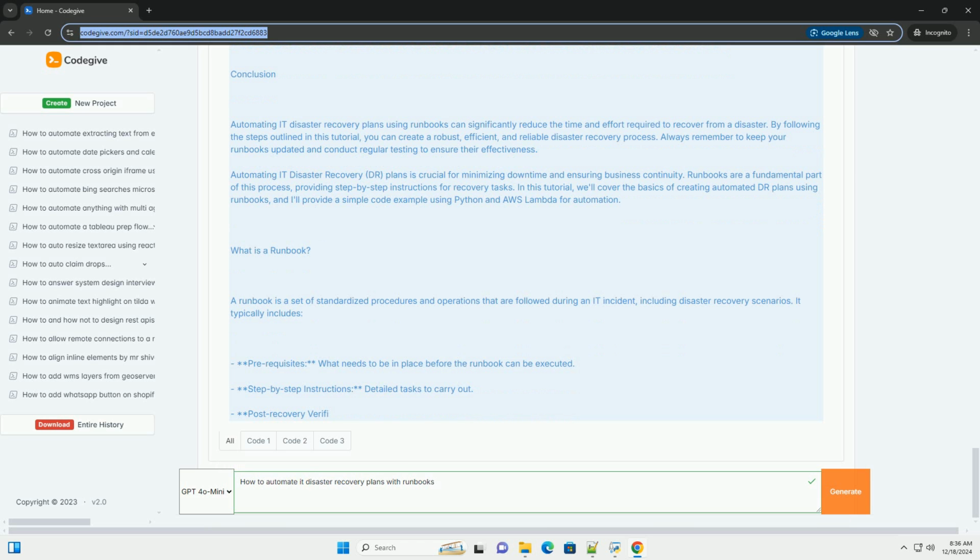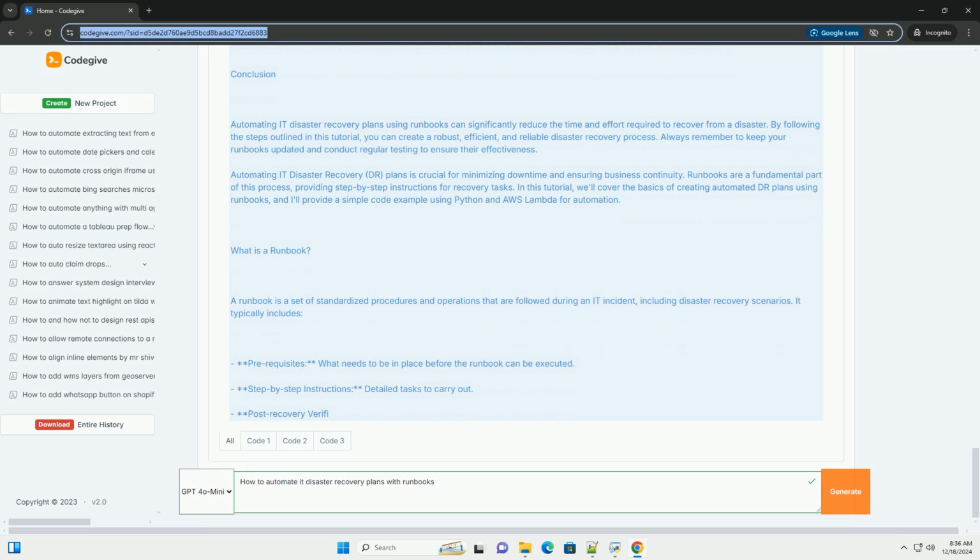In this example, we will create a simple AWS Lambda function to automate the recovery of an EC2 instance, assuming that it requires stopping an instance, creating an AMI, Amazon Machine Image, and launching a new instance from that AMI. Step 1, Prerequisites. An AWS account. AWS CLI configured with appropriate permissions. An EC2 instance that can be used for demonstration.